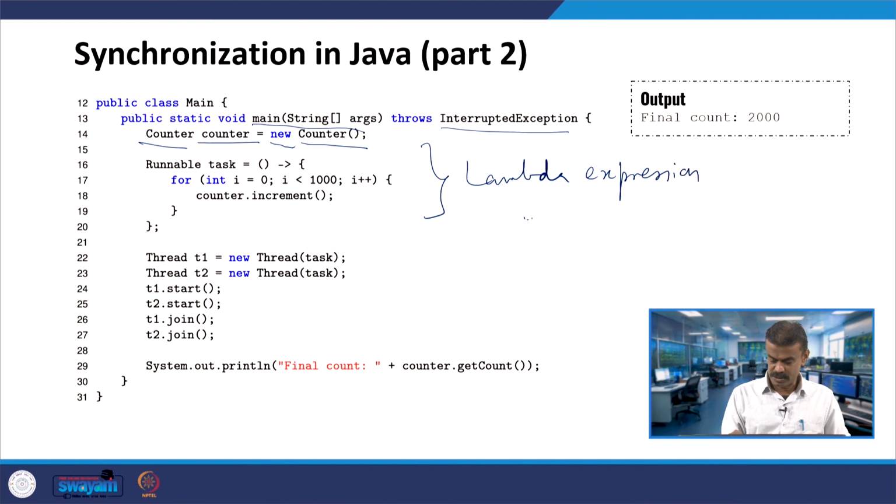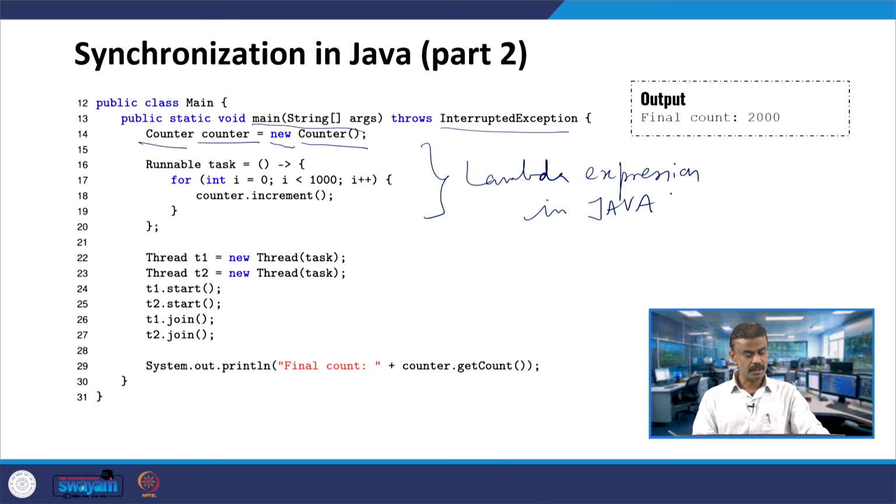Alright, lambda expression in Java. Here this is a Runnable, the name is Runnable, the task. These are all the syntax, followed by the arrow. And then here you have for int i = 0, i < 1000, i++.